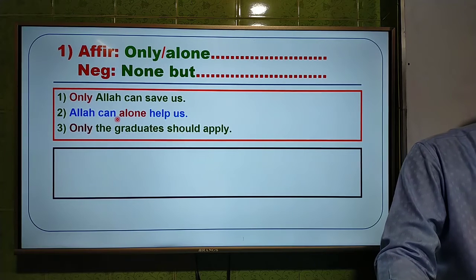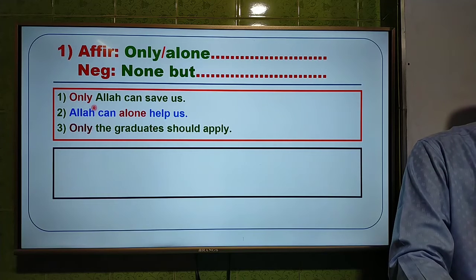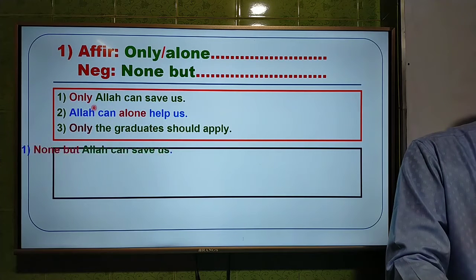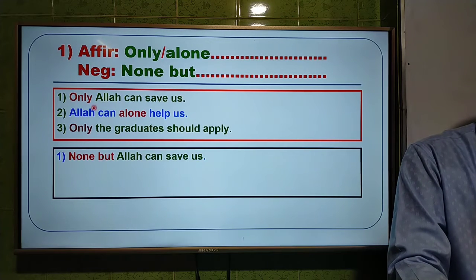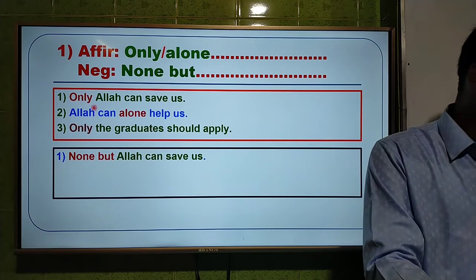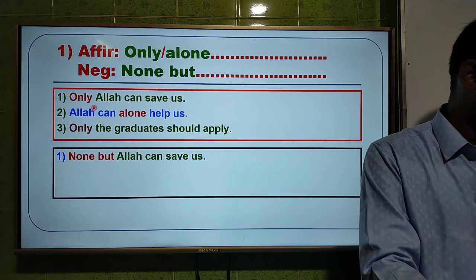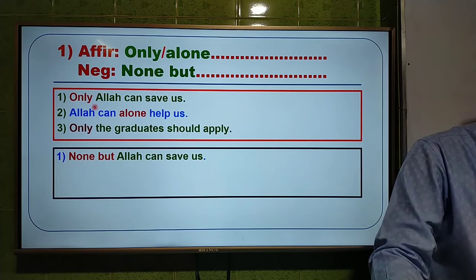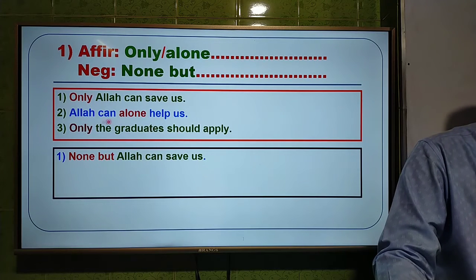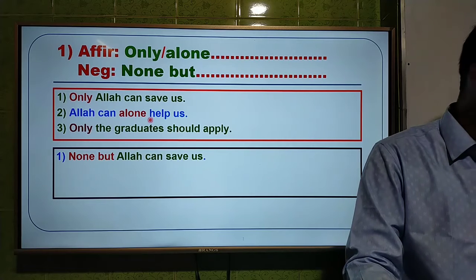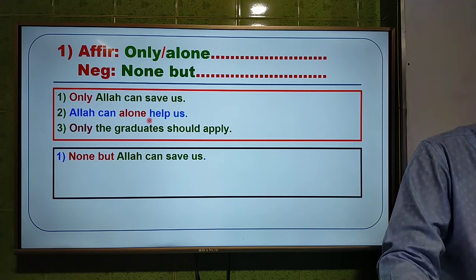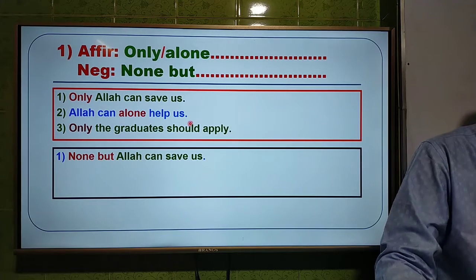Okay, look at the screen. We have to use none but instead of only as the sentence expresses about a person. So the answer will be none but Allah can help us. By this time Samiha Muskan has written down the answer: none but Allah can help us. This is the right answer. Thank you so much, Samiha Muskan. Now the second one, Allah can alone help us. Who can write down the answer of the second question? Just write down the answer of the second one.